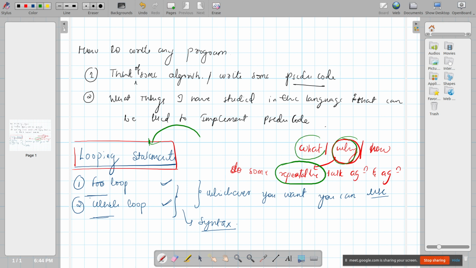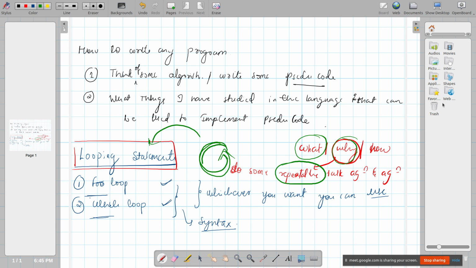Okay. What is actually a loop? Looping is basically a concept that is there in any programming language which will help you to perform some task again and again. I hope you already know the meaning of loop, right? Loop basically means something like this, which runs again and again.